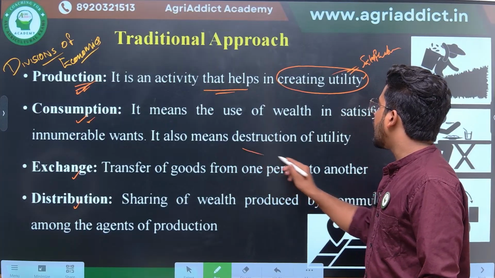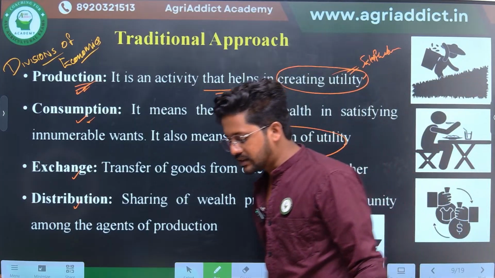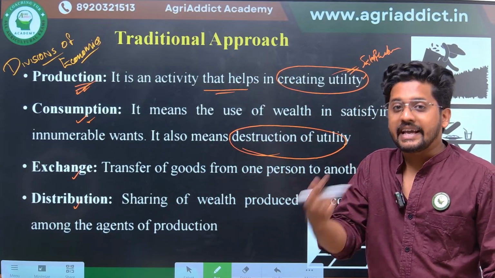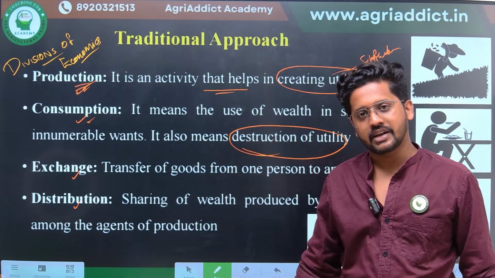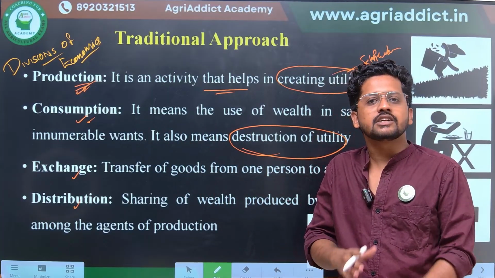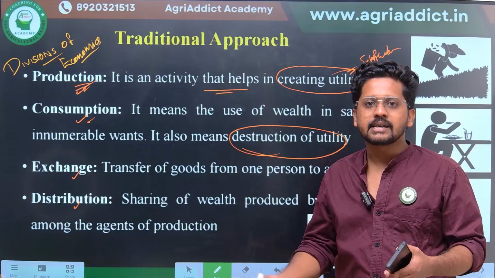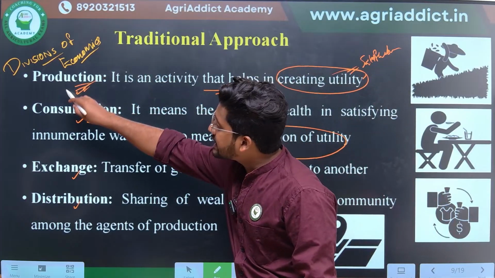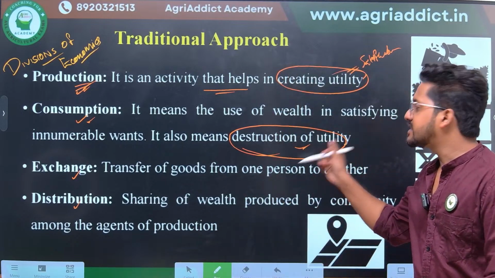This is also known as destruction of utility. Production was known as creation of utility. Why is consumption known as destruction of utility? It's because once paddy or the rice is produced by the farmer, some satisfaction power is created for that product, right? Once I buy it from the shop and if I eat it, there is no more rice. There is no more rice to give somebody else some satisfaction, right? So through the process of consumption, the utility which is created via production will be totally destroyed. Therefore, consumption is also known as destruction of utility.